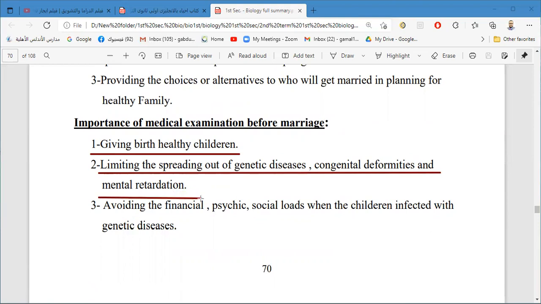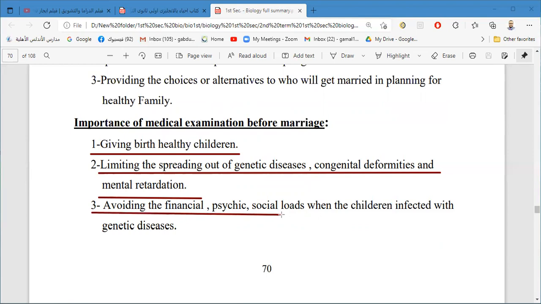Of course, it is better to make the medical examination to avoid spreading genetic diseases like thalassemia, congenital deformities and mental retardation. These problems happen if we don't know about ourselves before the marriage. You have to make the medical examination.